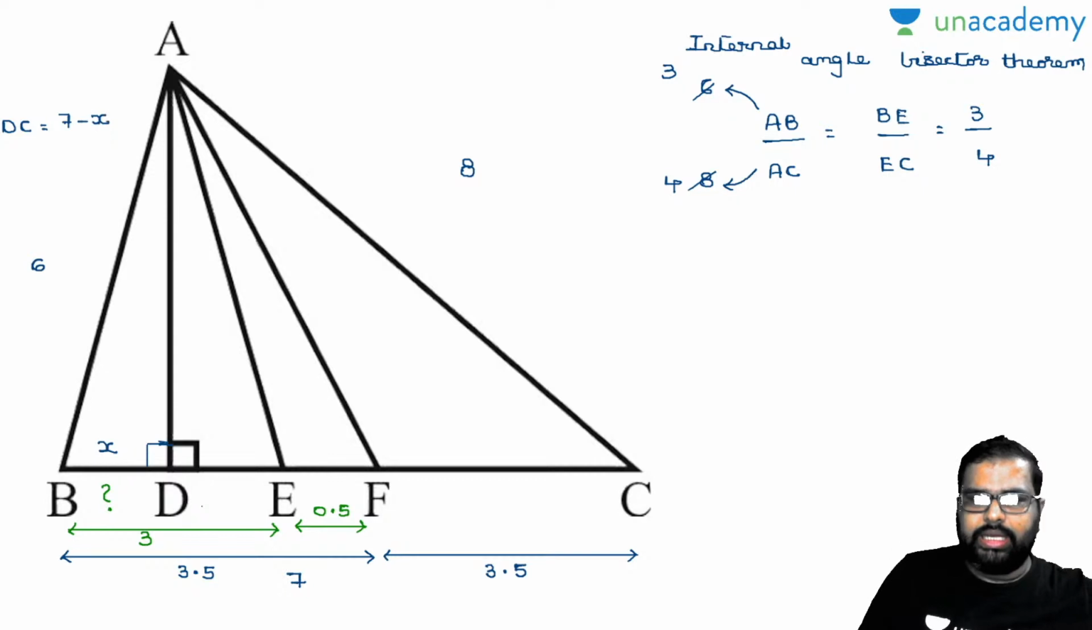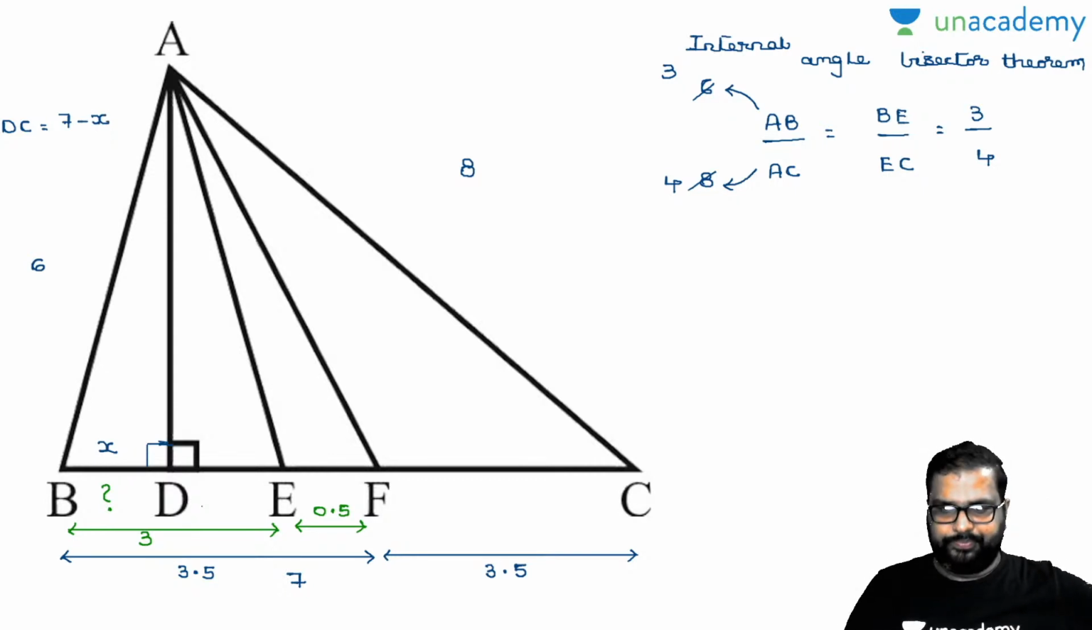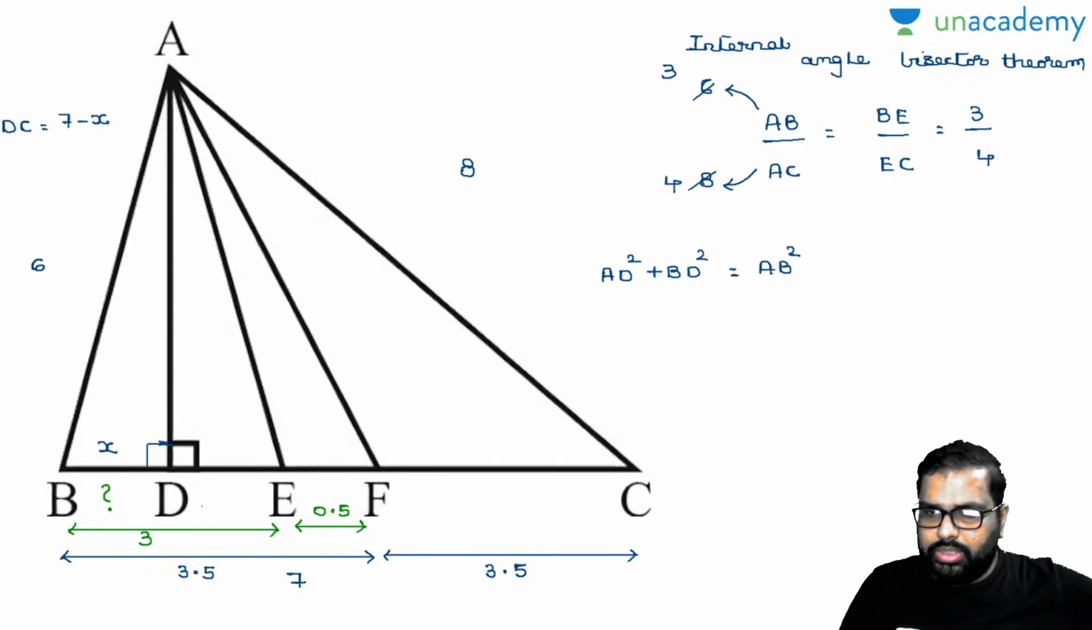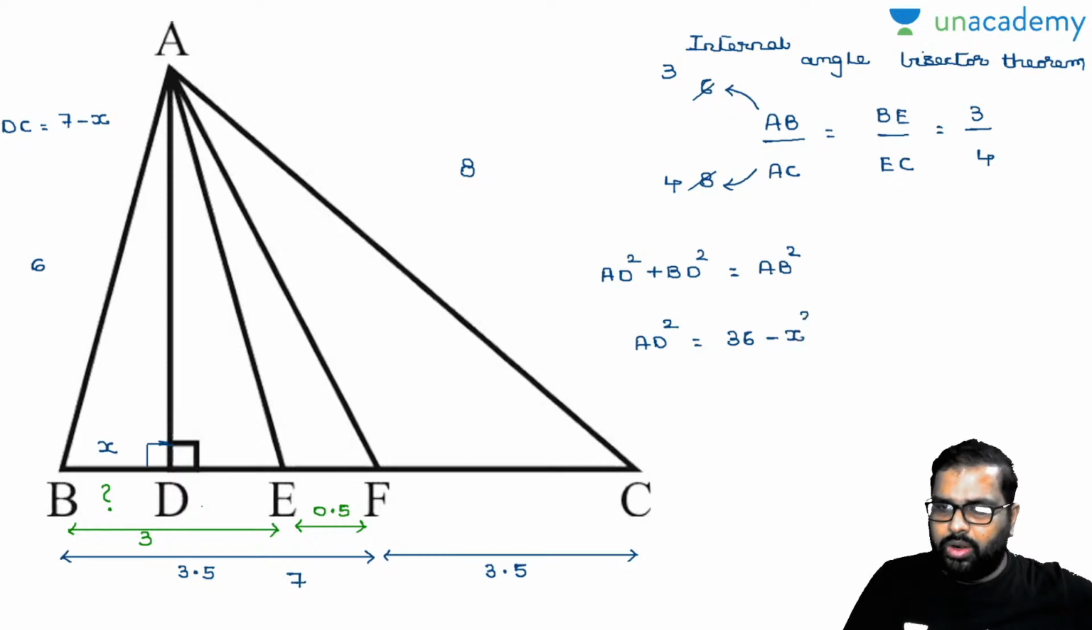Now by this, what can I say? Observe triangle ABD. Now see here, AD square plus BD square is equal to AB square. Am I right or wrong? Please let me know. We don't know the value of AD. AD square is AB square minus BD square, that is 36 minus x square. Am I right or wrong? Yes. This is in triangle ABD.